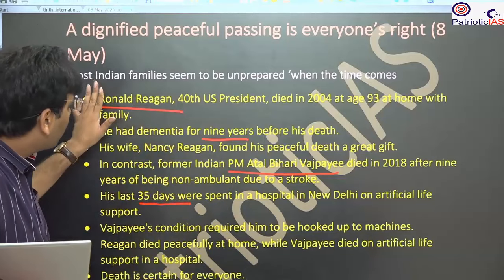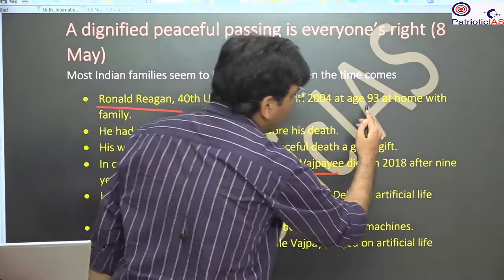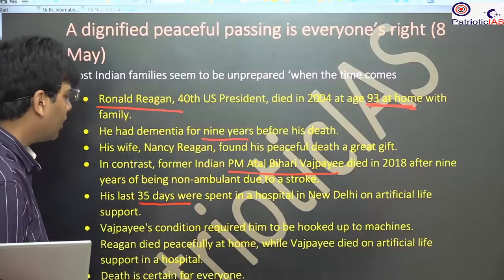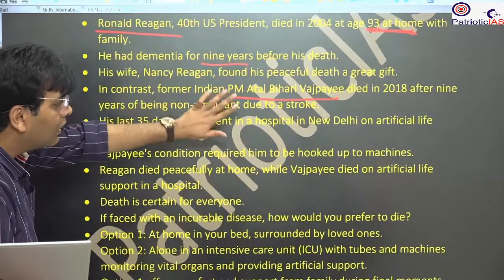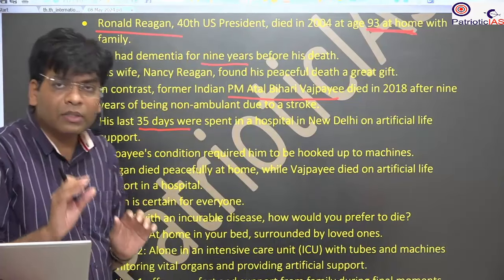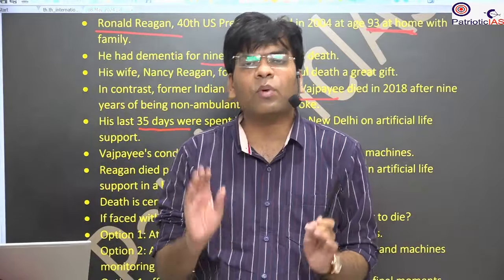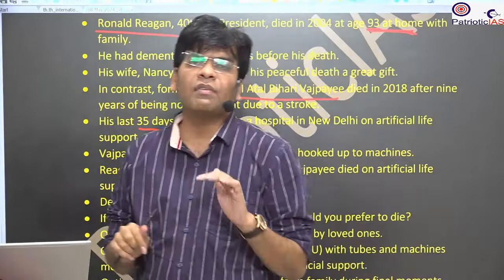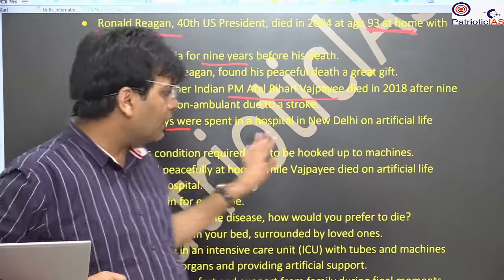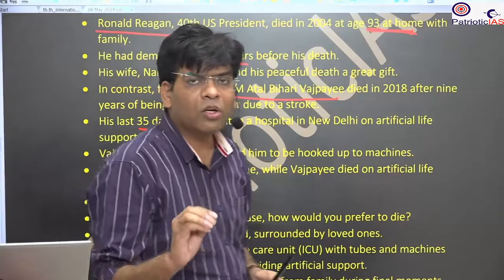In that case, Ronald Reagan chose to stay at home, not at the hospital, and he died at home. But Atal Bihari Vajpayee was in the hospital continuously for many years, and he died in the hospital. Whenever you are dying at your home, you talk to your family, so there is peace. At least whatever you suffer, you have a sense of peace that despite dying, my people are there. But when you are in the hospital, there is no one, the doctors are there, and you are not able to talk.